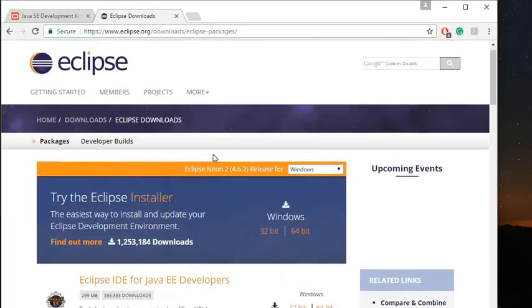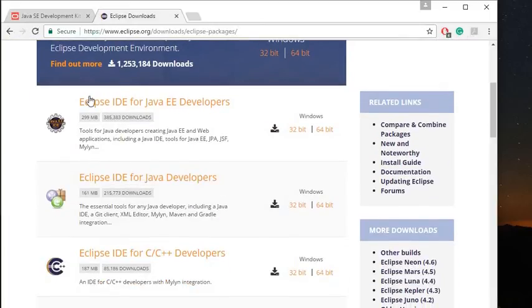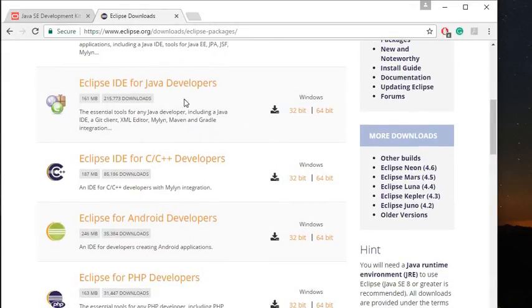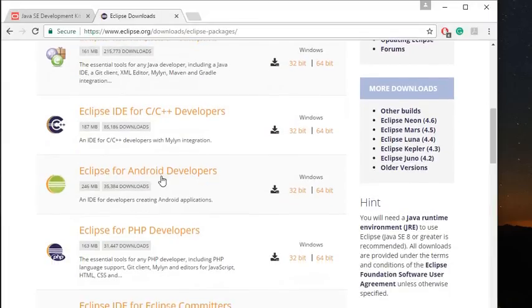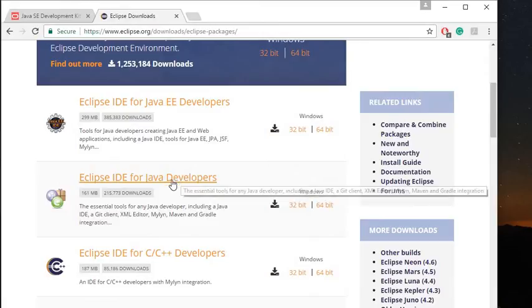Once you get into Download Packages, you have the option of selecting your operating system. Mine's Windows again. If you scroll down a bit, you have Eclipse IDE for Java EE developers, EE meaning Enterprise Edition, and then Eclipse IDE for Java developers, C++ developers, Android, PHP. The one that we want is Eclipse IDE for Java developers, so just download that.